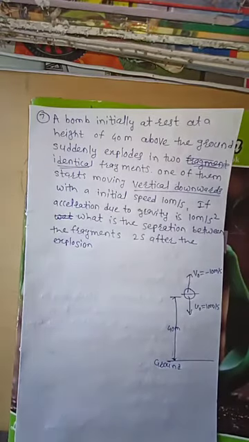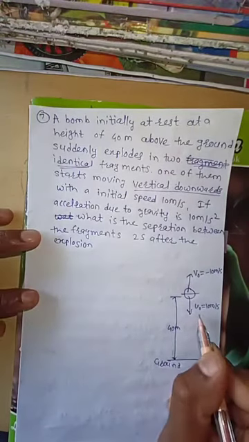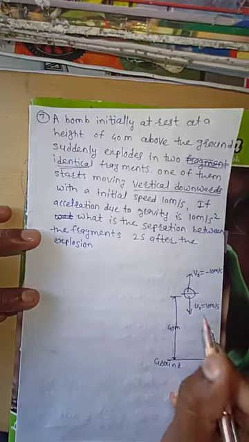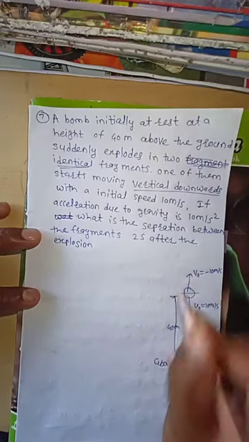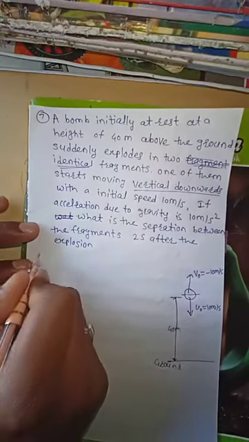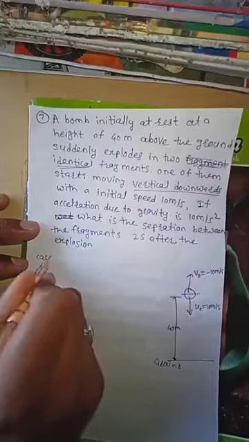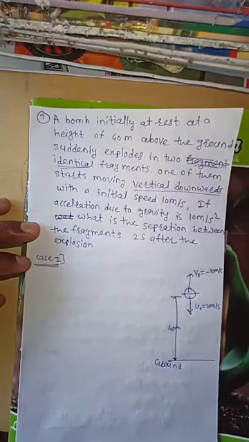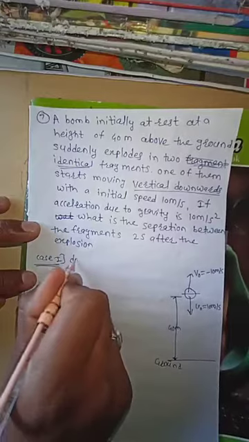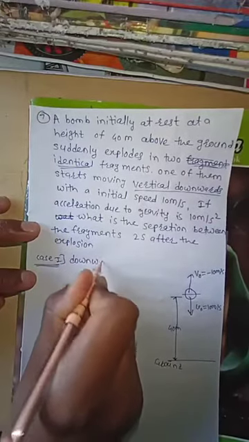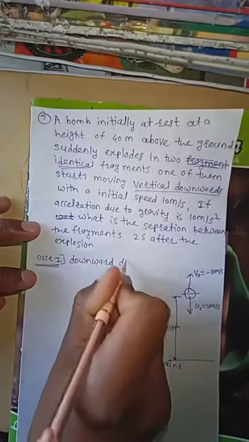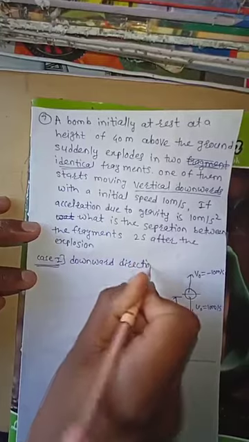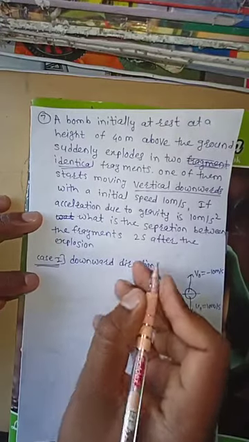So there will be two cases. One case is the fragment moving in a downward direction, and the other case is the fragment moving in an upward direction. Okay, we have to see the first case first: the downward direction moving fragment.